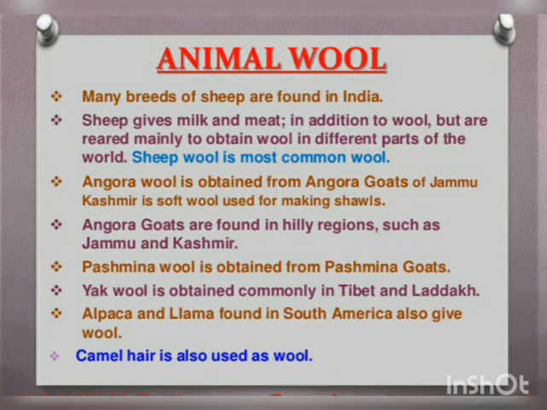Now, animal wool. Many breeds of sheep are found in India, in many parts like Jammu and Kashmir and other cold regions. Sheep give milk and meat in addition to wool, but are reared mainly to obtain the wool in different parts of the world. Although they give milk and in some areas their meat is also eaten, mainly they are reared for wool. Reared means to nurture or raise.